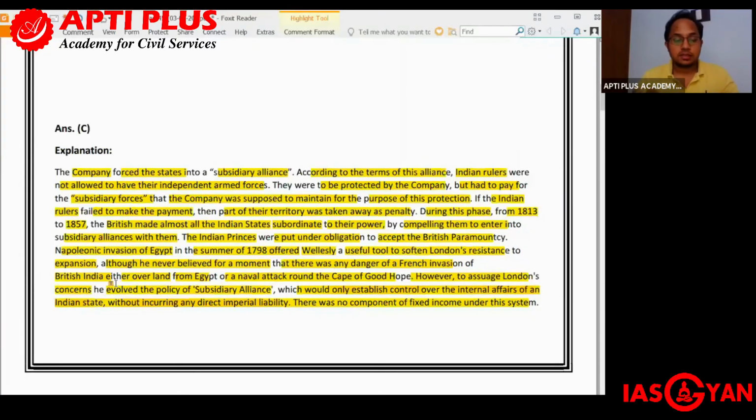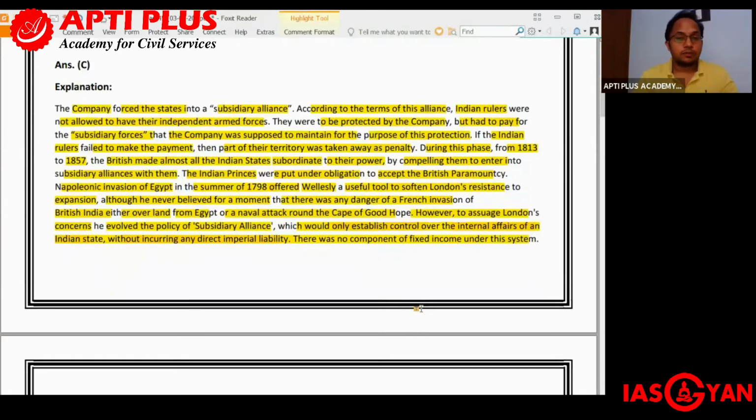So it was just an excuse that Napoleon might attack India, which he used in order to carry out the subsidiary alliance. However, to assuage London's concerns, he evolved the policy of subsidiary alliance, which would only establish control over the internal affairs of an Indian state without incurring any direct imperial liability.